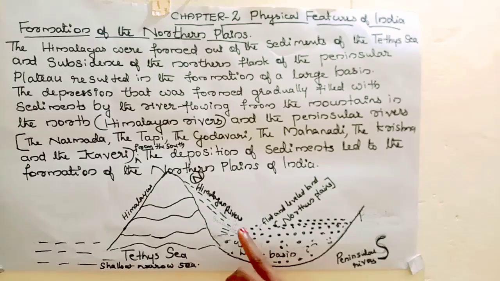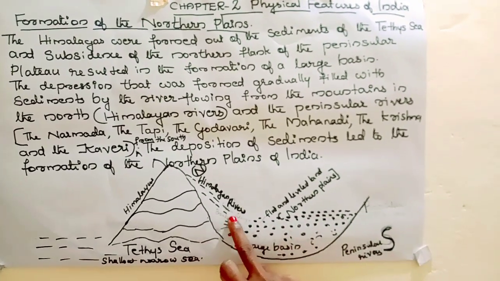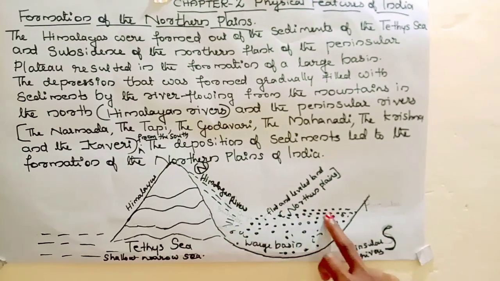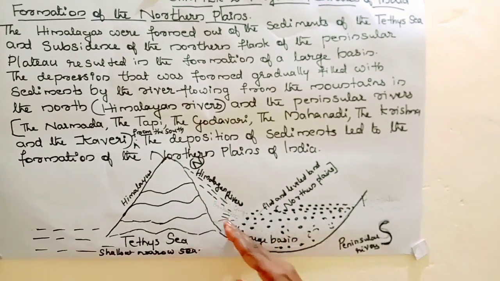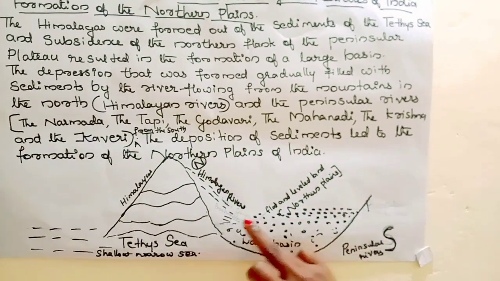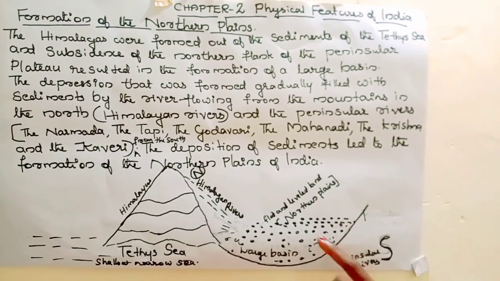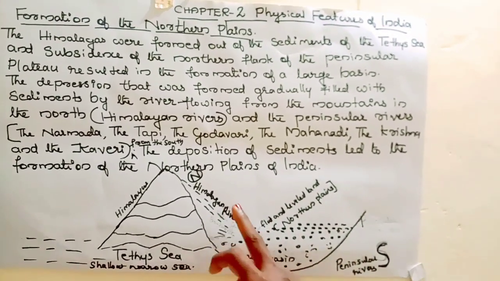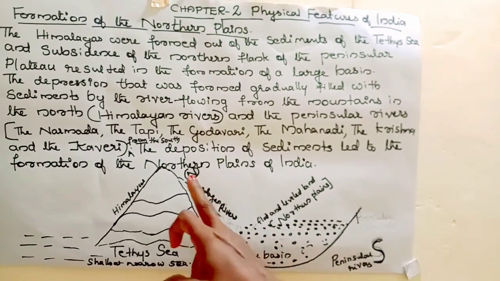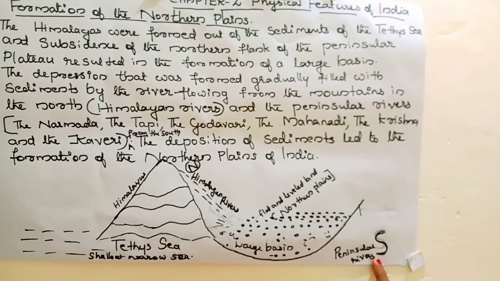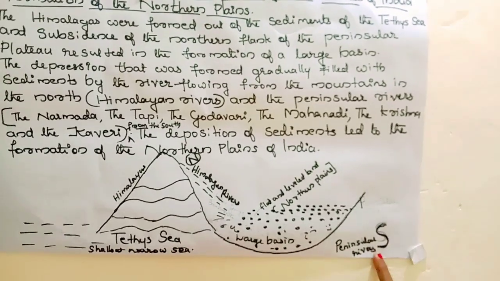Listen here, the sediments are being deposited. After that, what was formed? A flat and leveled land was formed, as this great depression was filled with the sediments brought by both the Himalayan rivers and the peninsular rivers. Himalayan rivers originate from the north and the peninsular rivers originate from the south.